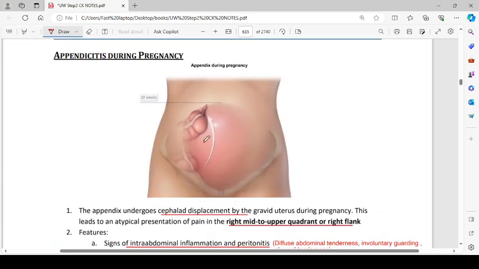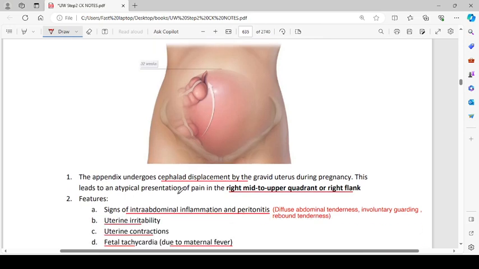Appendicitis during pregnancy. The appendix undergoes cephalad displacement, like it moves upwards, by the gravid uterus during pregnancy. This leads to an atypical presentation of pain in the right mid to upper quadrant or flank. So it's very important that because of cephalad displacement, the pain is not in the right lower region. It is not at McBurney point. It is displaced to the right mid to upper quadrant or right flank.